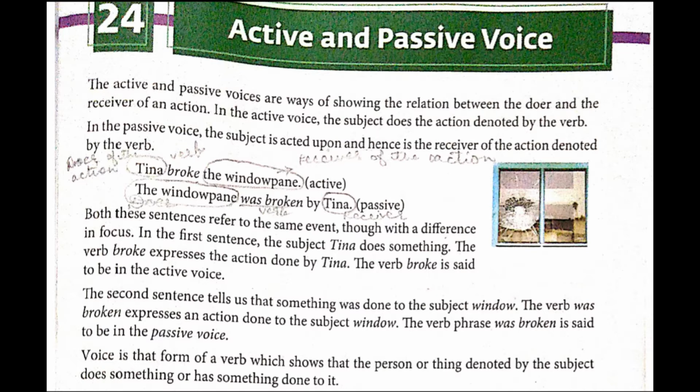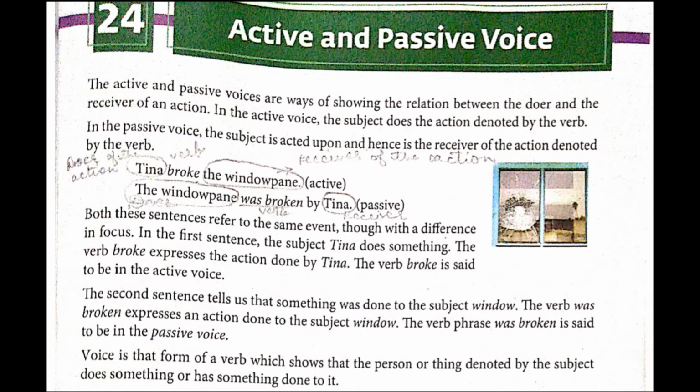Students, once again, when you are doing active and passive voice, underline the verb. Tina broke the window pane. So here, Tina is the doer of the action and the window pane is the receiver of the action. Broke is the verb.